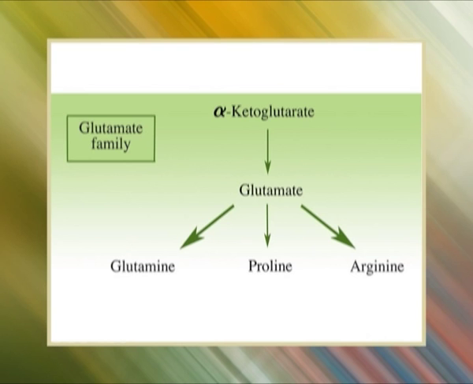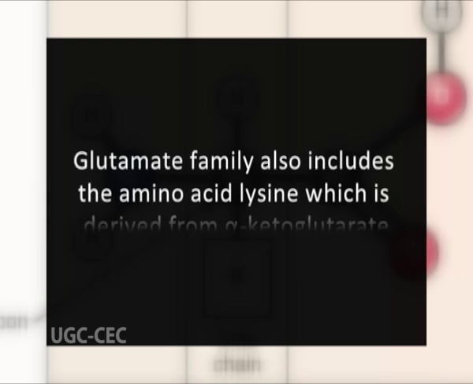The glutamate family includes glutamate, glutamine, proline, and arginine, and derives their carbon skeletons from alpha keto glutarate. This family also includes the amino acid lysine, which is derived from alpha keto glutarate. The biosynthesis of glutamate and glutamine is a key step in nitrogen assimilation.